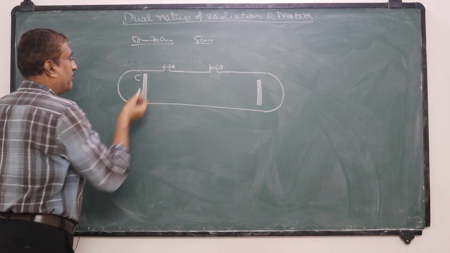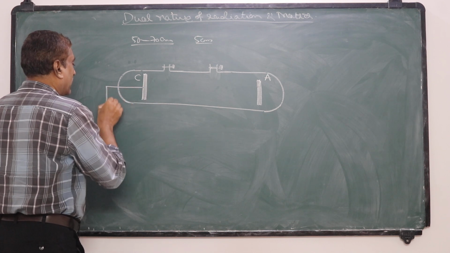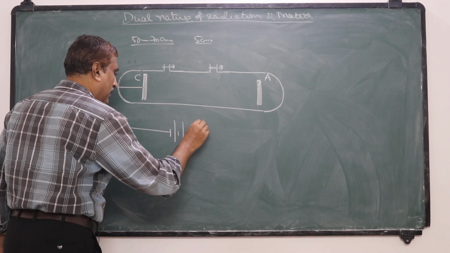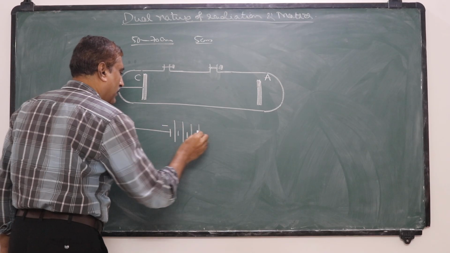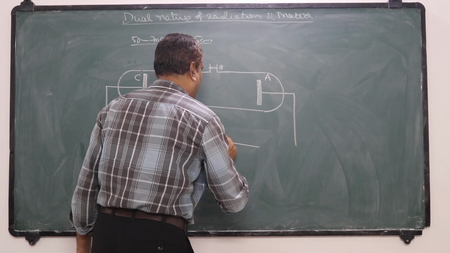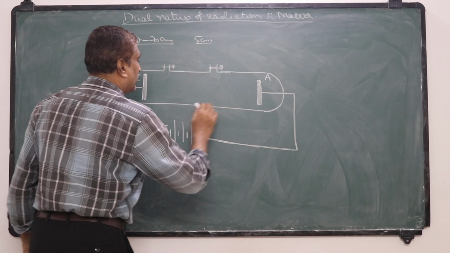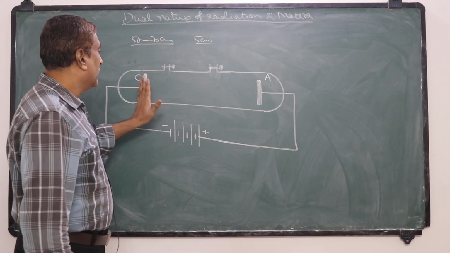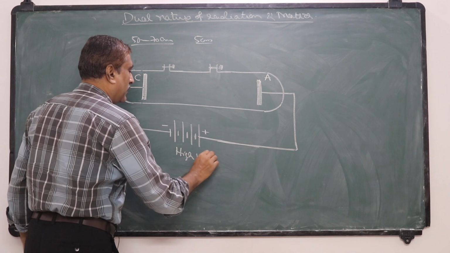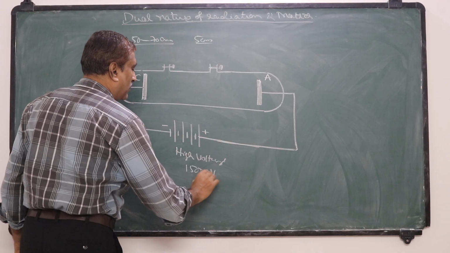This is the cathode, and this electrode is the anode. These two metal electrodes are connected to a high voltage, about 15,000 volts to 20,000 volts.